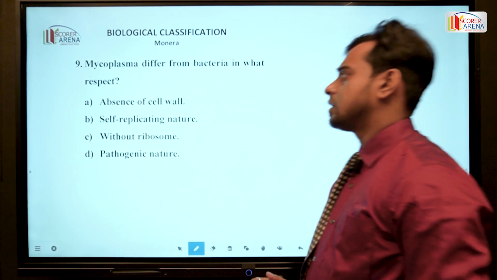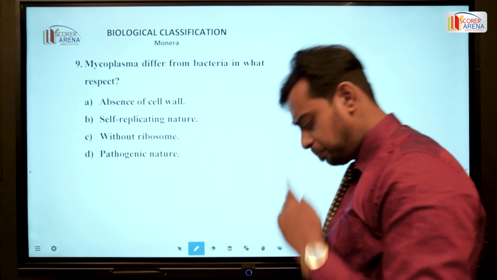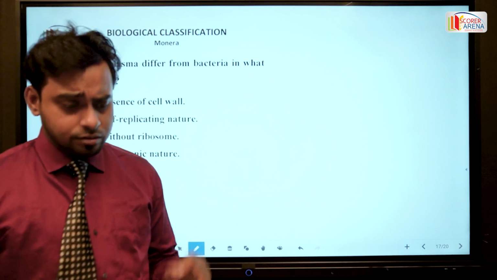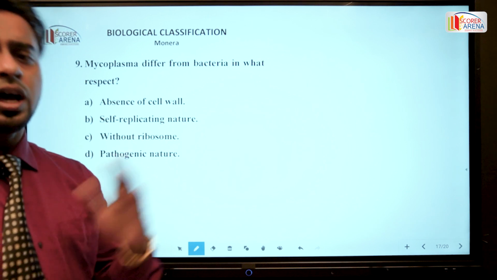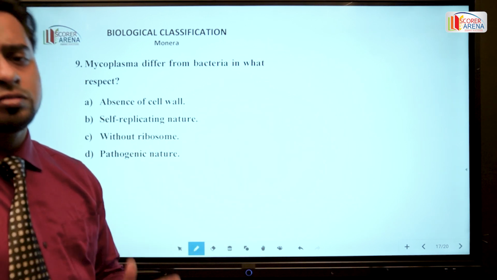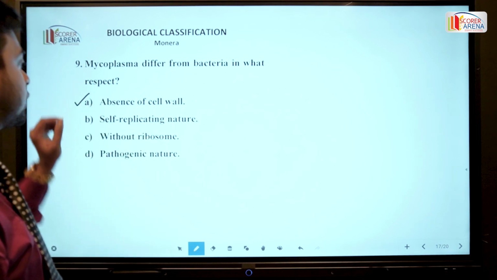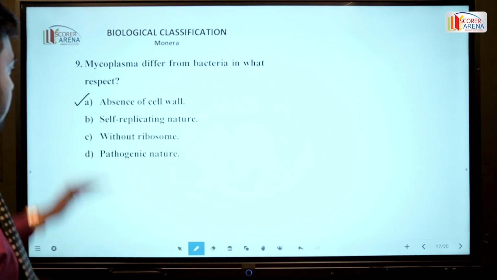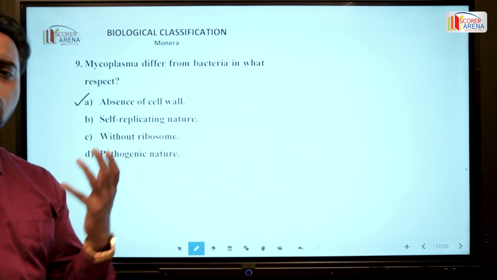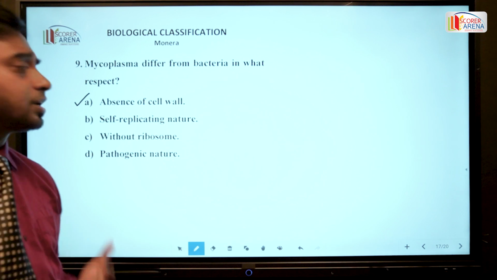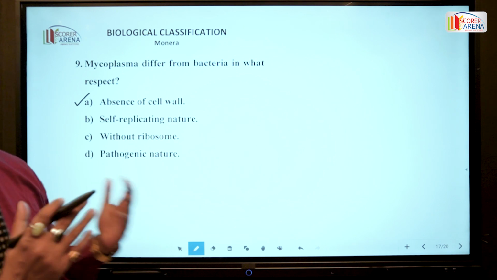Question number 9, it is written, the mycoplasma differ from the bacteria in what respect? Okay? The mycoplasma is a member of Monera which is devoid of cell wall, whereas all the other members have a non-cellulosic cell wall. So clearly the answer is option A. The other option is about being self-replicating in nature. The mycoplasma is the smallest organism which has its own genetic material, so they have the capacity of replication. Both bacteria and mycoplasma have the capacity of replication.